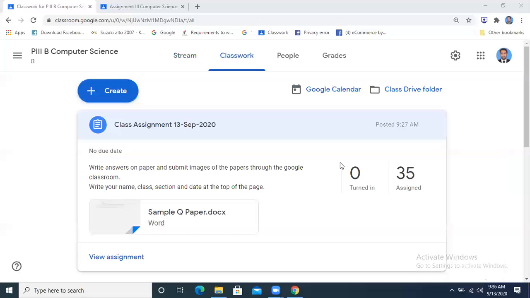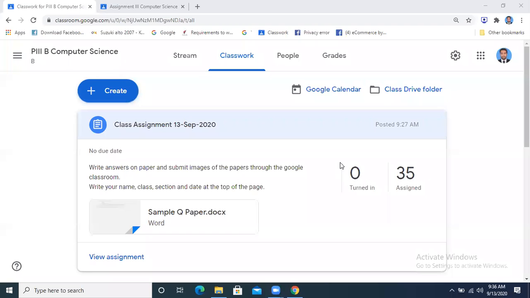Yes. Sir, if we are able to write the answers without taking the print or writing with the pen in our sheets, can we write in the mobile and add attachment, and then we'll turn in?